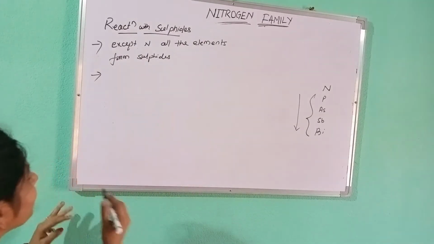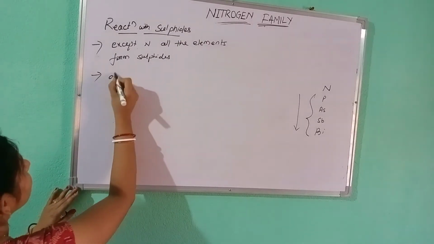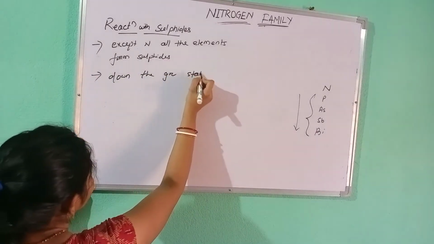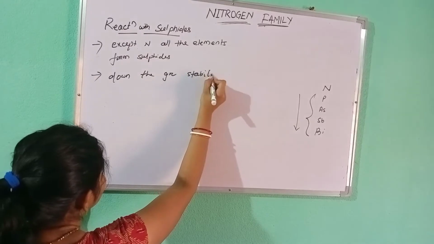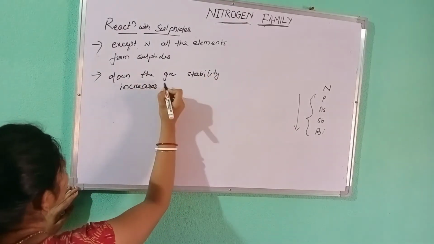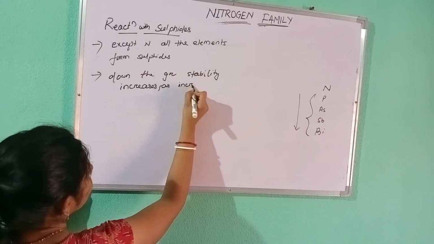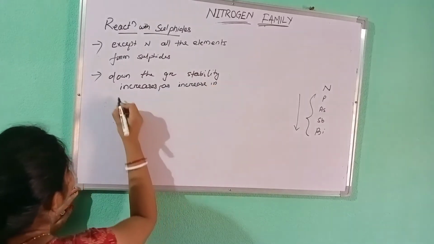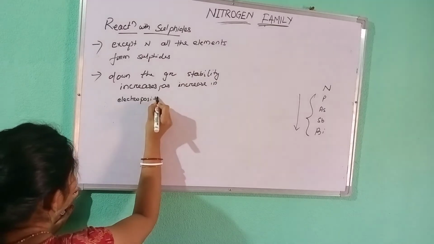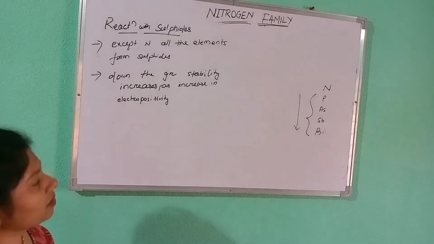Why? Because of the increase in electropositivity. Down the group, stability increases as electropositivity increases. So this much is for the sulfides.